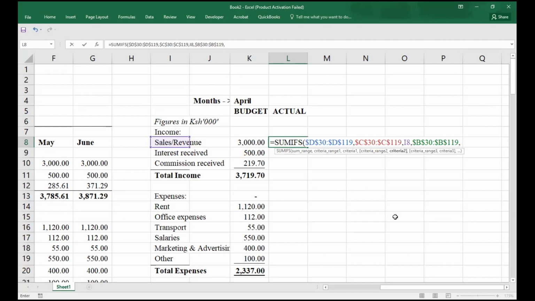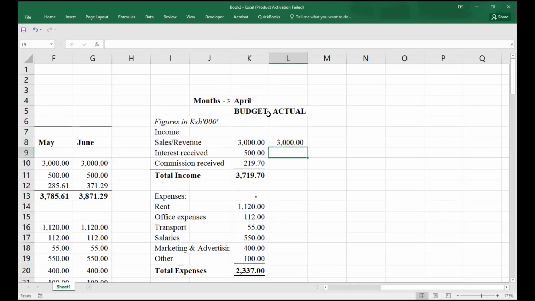Criteria number 2 is basically our period, right? So I'll just select our period here. Because it is in list form, I can as well lock it up. Okay, so once I have that, I can close our data there.